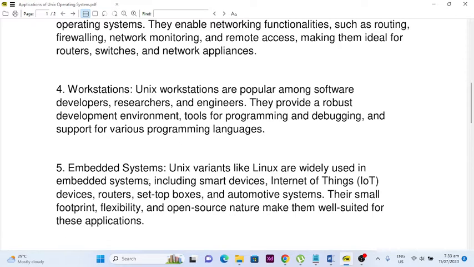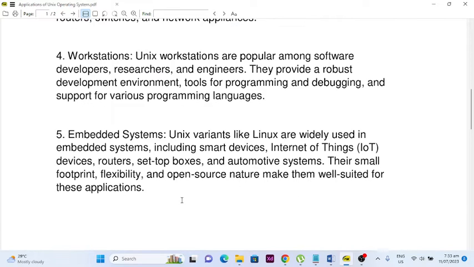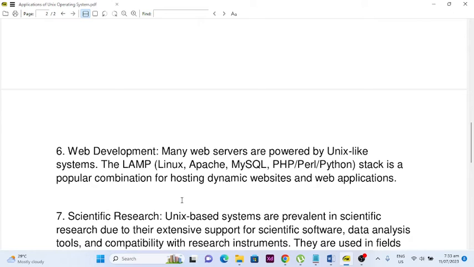Number 5, embedded systems. Unix variants like Linux are widely used in embedded systems including smart devices, Internet of Things or IoT devices, routers, set-top boxes, and automotive systems. Their small footprint, flexibility, and open source nature make them well suited for these applications. Number 6, web development. Many web servers are powered by Unix-like systems. The LAMP stack (Linux, Apache, MySQL, PHP, Perl, Python) is a popular combination for hosting dynamic websites and web applications.